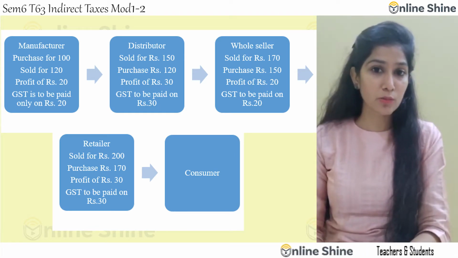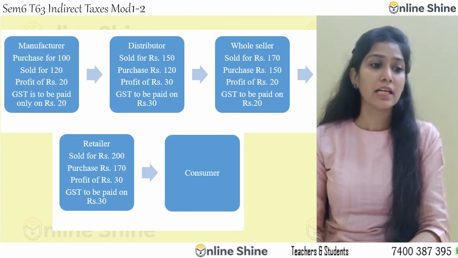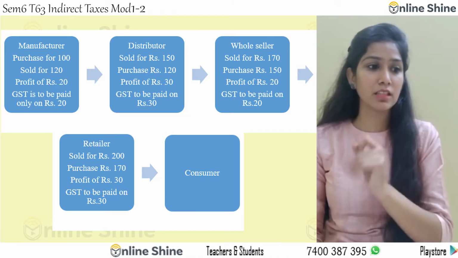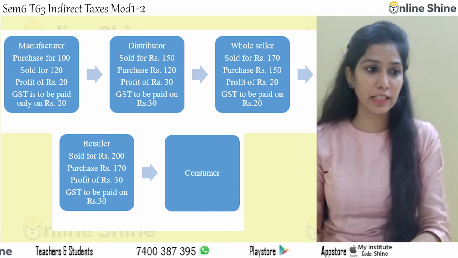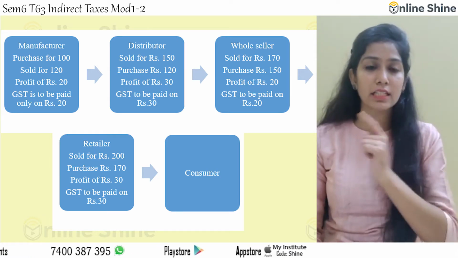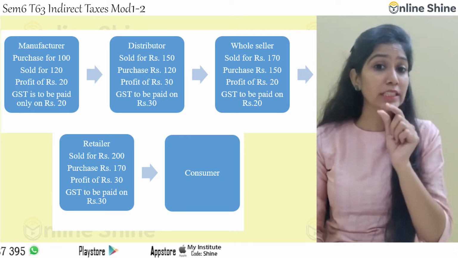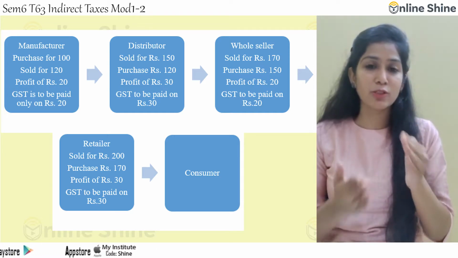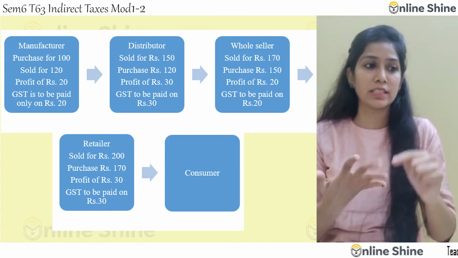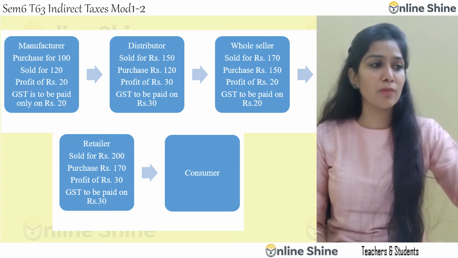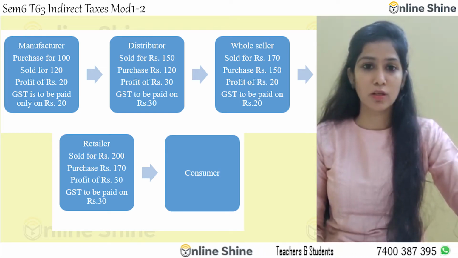When you talk about the consumer, how much has he paid? 10 rupees. That is 2 rupees of the manufacturer, 3 rupees of the distributor, 2 rupees of the wholesaler, and 3 rupees of the retailer. So who is bearing it? It is borne by the final consumer. The whole 10 rupees of GST, which was broken into parts paid by the manufacturer, distributor, wholesaler, and retailer, is borne by the final consumer.